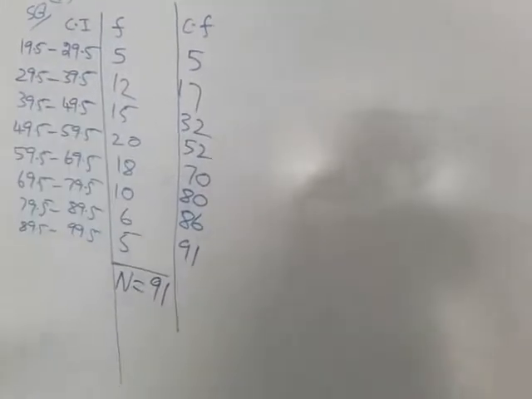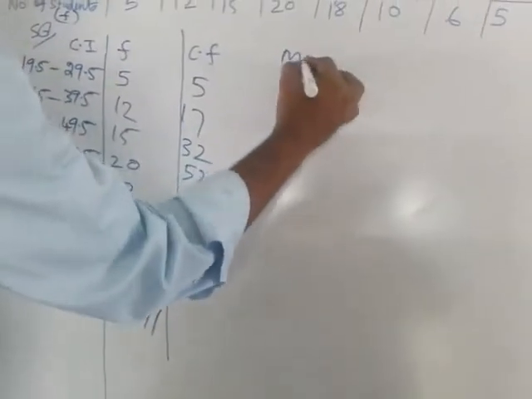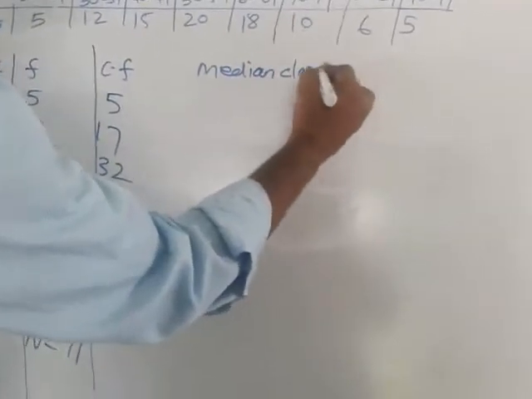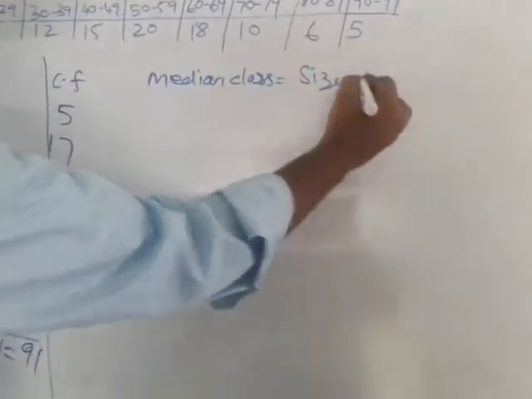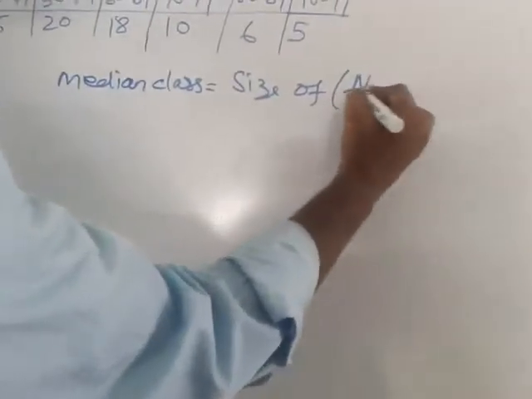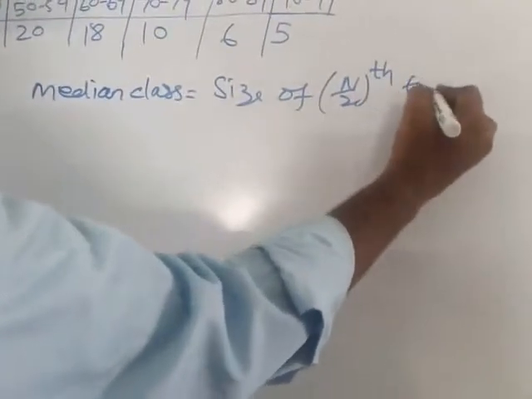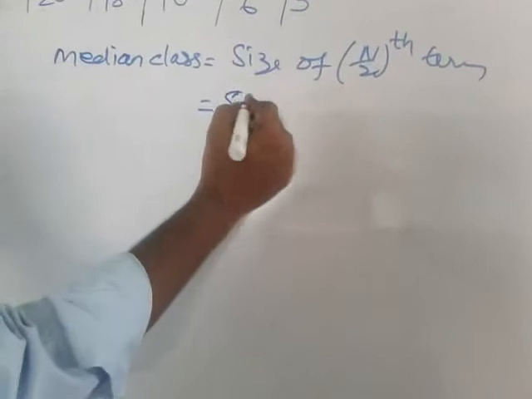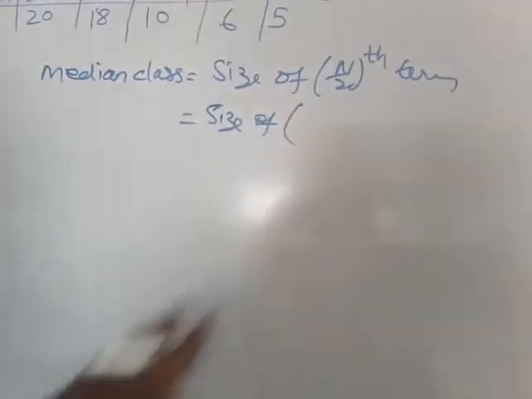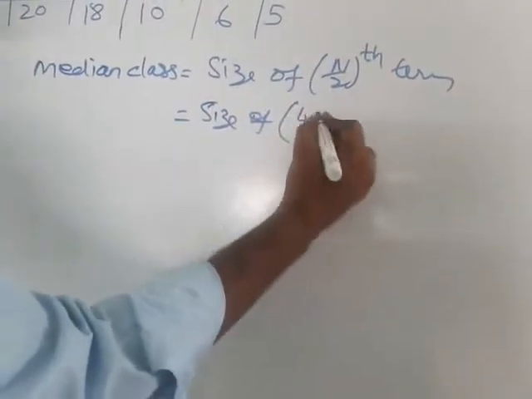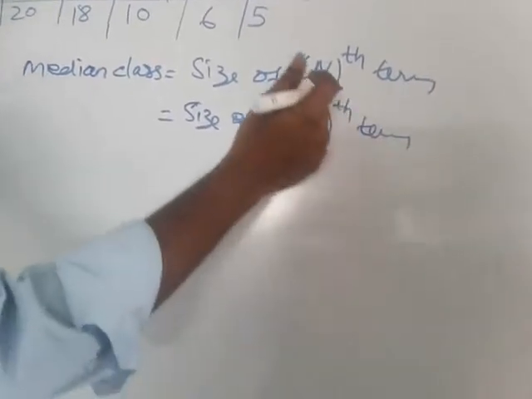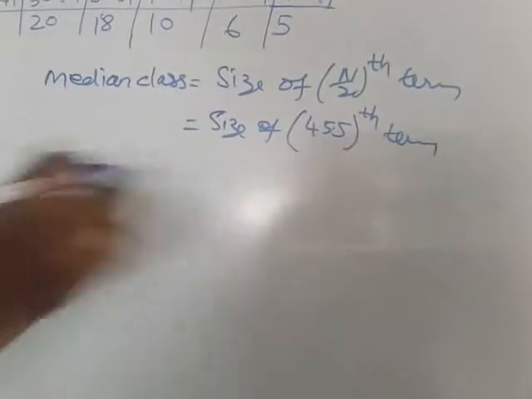Okay, now go to the formula. You know the formula to find the median class. Median class equals the size of capital N by 2th term. Okay, this is the formula. What's our capital N? Capital N equal to 91. So 91 divided by 2. Using the calculator we find that is nothing but the 45.5th term. Okay, so directly you write the division, don't write 91 by 2 again, save the time.